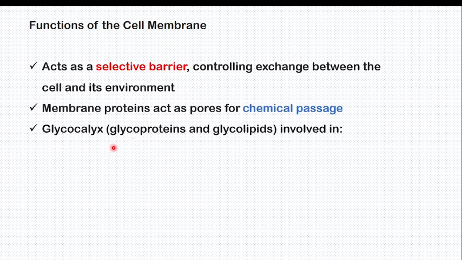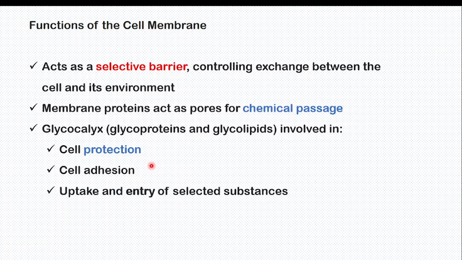The glycocalyx, or glycoproteins and glycolipids, are involved in cell protection, number 1. Number 2, cell adhesion, meaning some cells can attach together. This is done by those glycoproteins and glycolipids. Finally, they help in uptake and entry of selected substances. I hope no one says, I don't know the function of the cell membrane. There are quite many; you can even say they provide protection and allow things to enter.